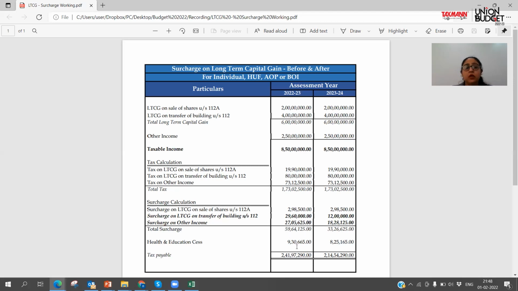So you can look at the working and understand how this impact reduces your tax. If you have a good amount of capital gains, you'll be enjoying great benefits of tax savings.